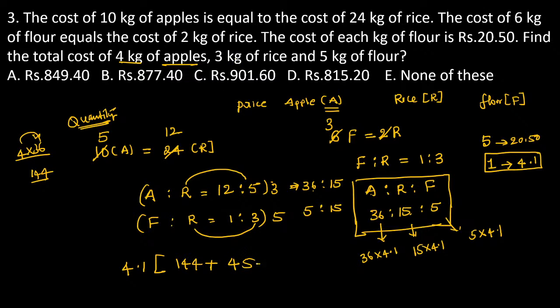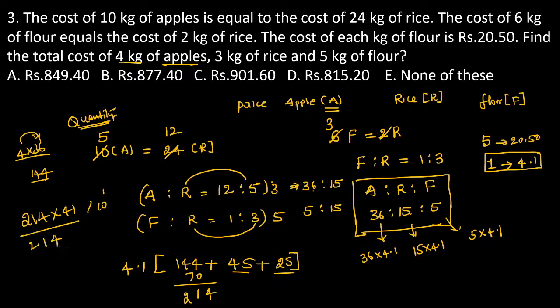And 5 kg of flour, 5 5s are 25. If all are added together, see, 25 plus 45, the resultant is equal to 70. If you add up 70, the resultant is exactly equal to 214. Just multiply 214 into 41 and the denominator we have is 10. Now just multiply. 4 1s are 4, 4 4s are 16, 4 2s are 8. So here the value becomes 7, 8.